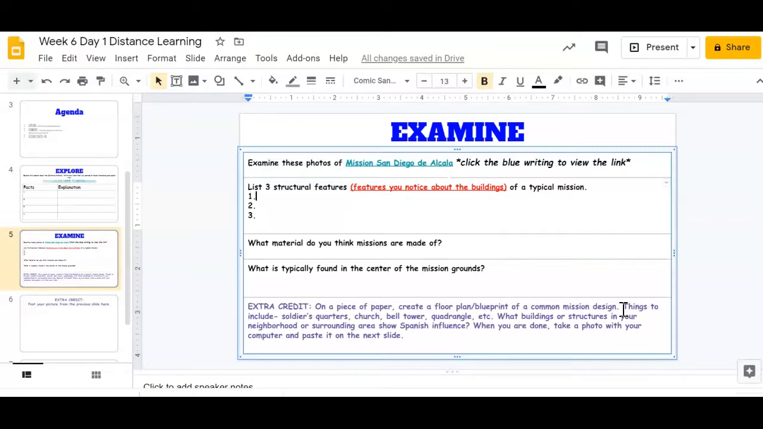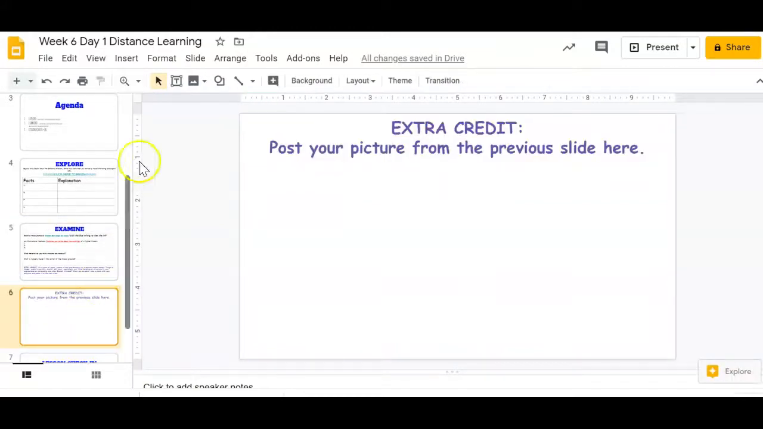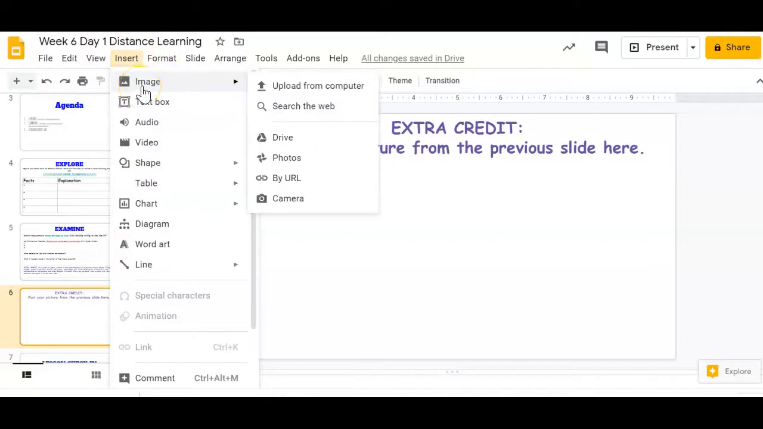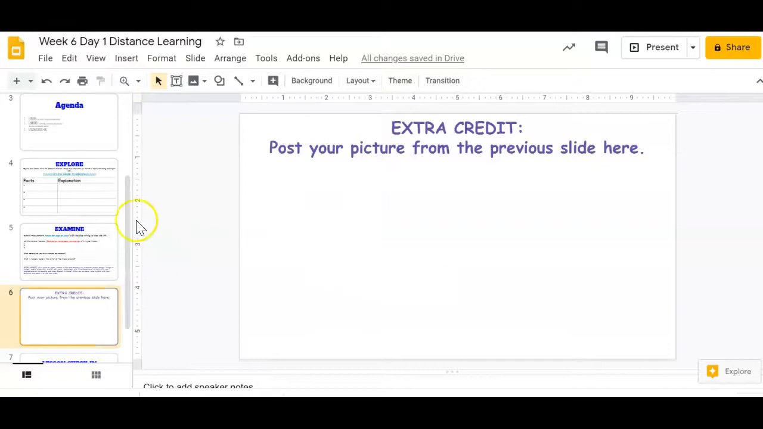Okay. And then when you're done, you're going to take a photo with your computer or with your phone and you're going to paste it on the next slide. Okay, so if you save it to your computer, you can insert the image here, or you can go to insert image, and then you can take a picture with your camera. If you do Zoom, then you all have a camera, so it shouldn't be a problem. Click here, hold your picture up, and then it'll show up right there.